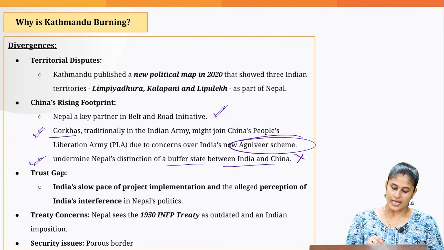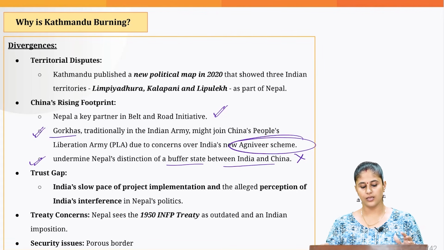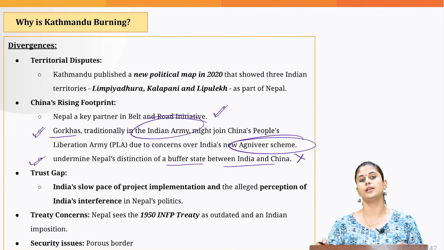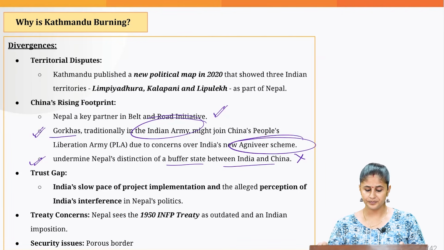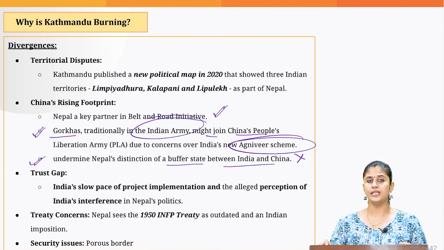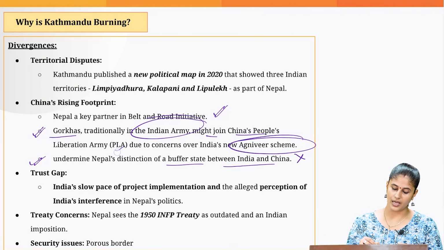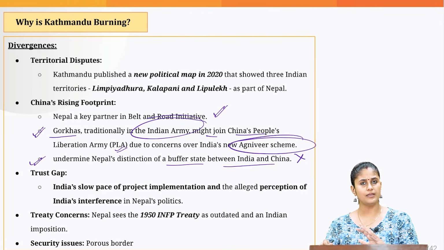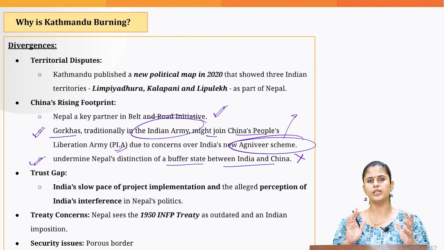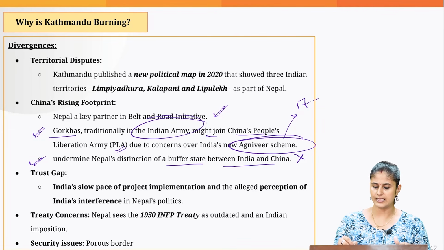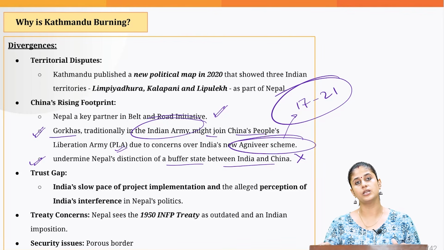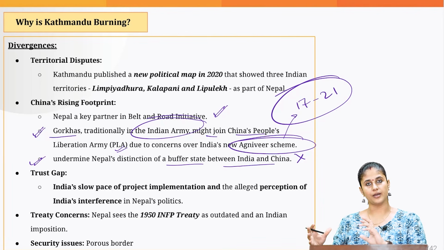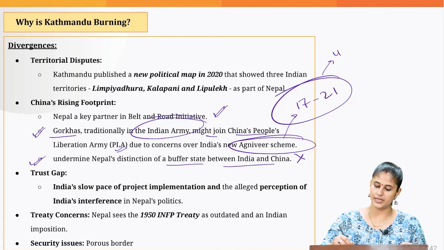and because of their concerns, it has been highlighted that now the Gorkhas, which were traditionally being inducted into the Indian Army in the Gorkha regiment, might be joining the Chinese People's Liberation Army. Okay, what is this Agniveer scheme? Under this, the youth aged roughly between 17 and 21 years can be a part of the army, but for a period of 4 years.